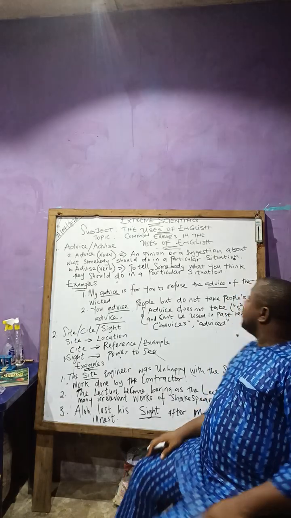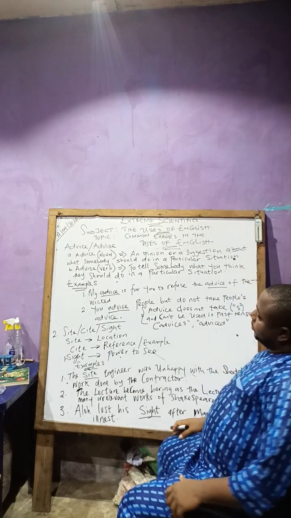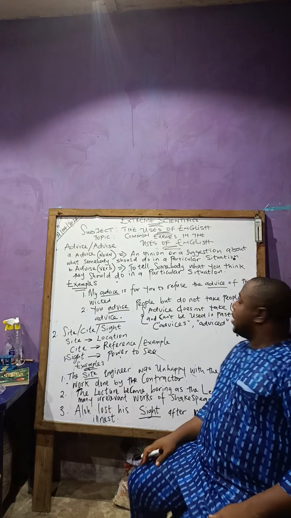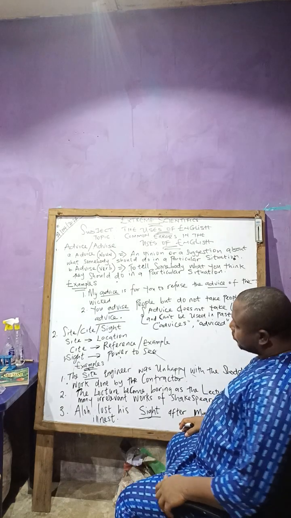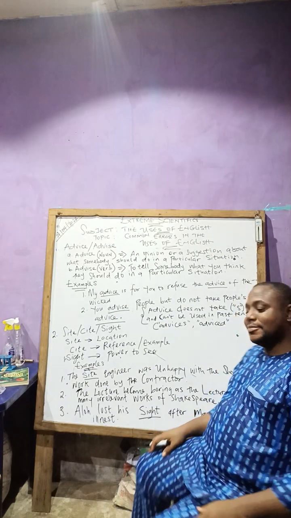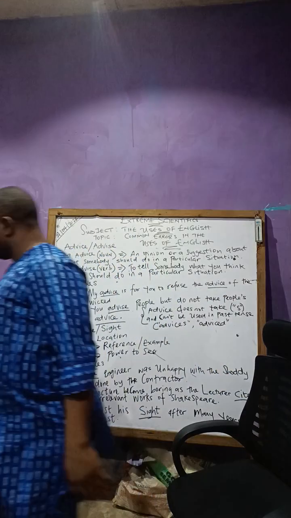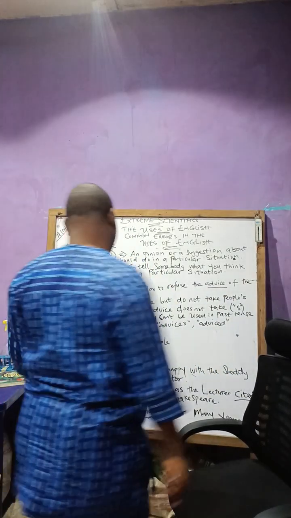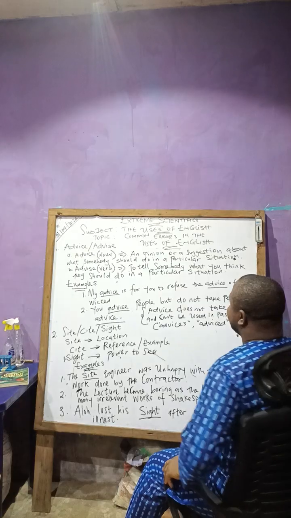This is Extreme Scientifics. Today we are studying the uses of English. The topic is common errors in the uses of English. Again, common error in the uses of English. Common error in the uses of what? English. English language.